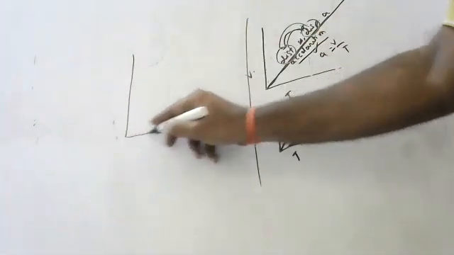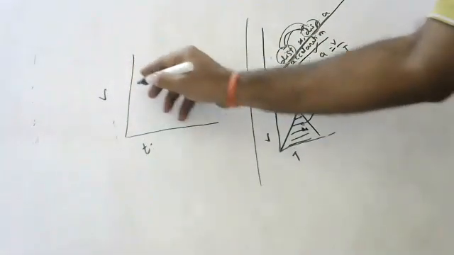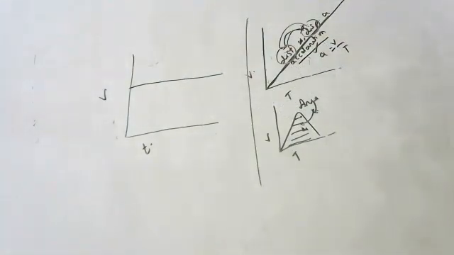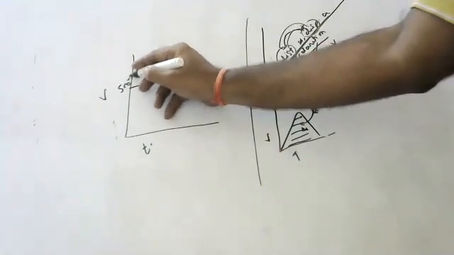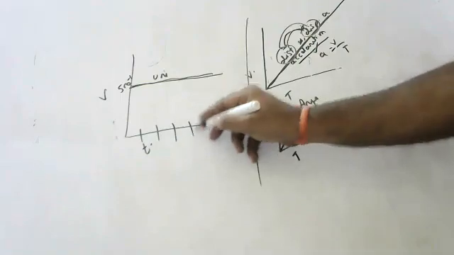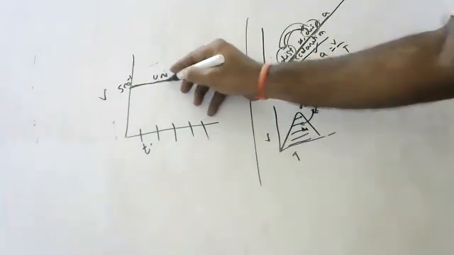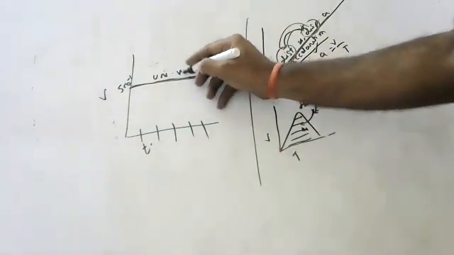Okay, children, next question. Can you tell me what this means? This is the velocity time graph. What does this mean? Sir, at rest. Uniform velocity. Suppose 5 meters per second is there. It is going with 5 meters per second only. Time is changing, but it is going at the same speed. So the answer is uniform velocity.